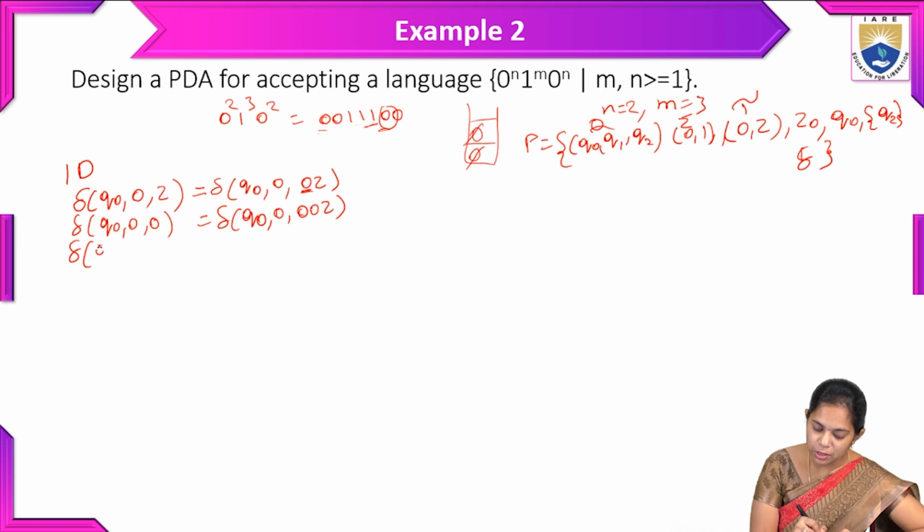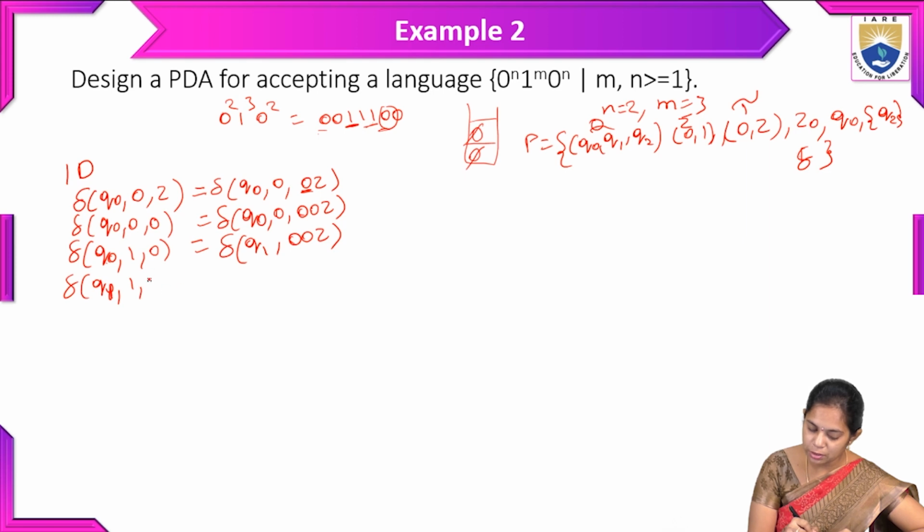So after this one, Z Q1, again 1 is there. So from Q naught, whenever 1 appears and the top of the stack symbol is 0, we have to skip that operation. Skipping the operation, in the sense, Q naught to Q1, it is moving to Q1 and we are just skipping. So here we are writing only the top of the stack symbols. So here, Q1 comma 1, again 0 is the top of the stack symbol, and the transition is Q1 comma again.